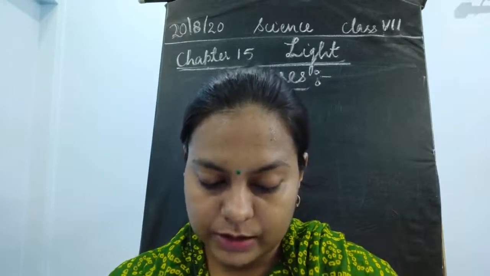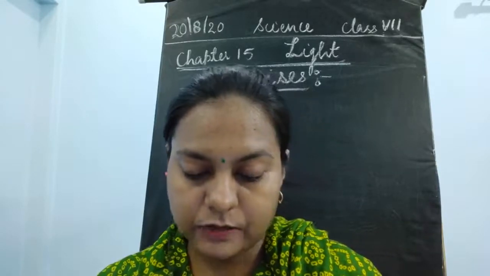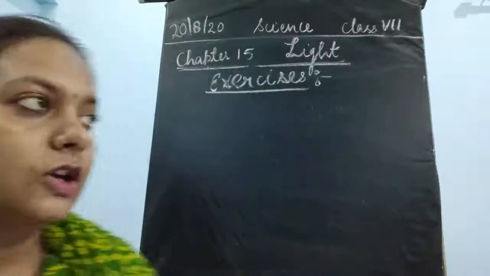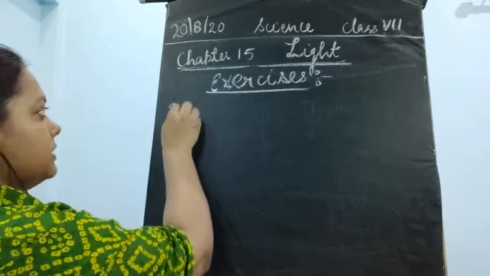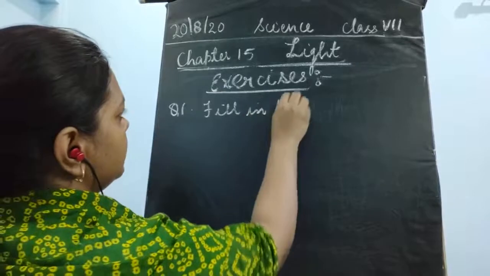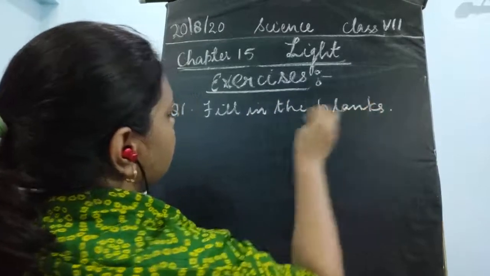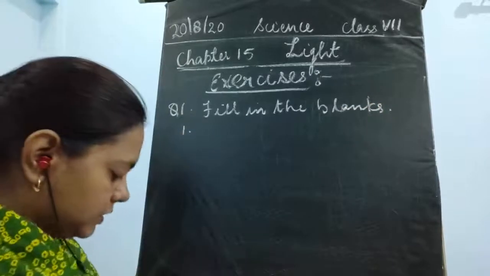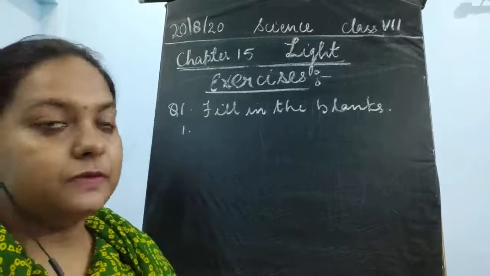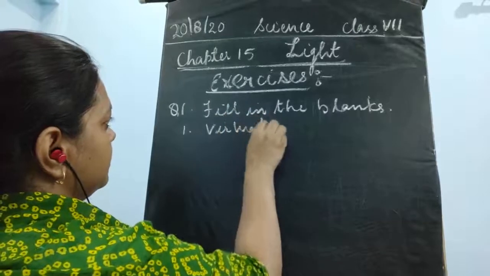So the first question is about fill in the blanks. An image that cannot be obtained on the screen is called dash. Okay, so what is this first question? Fill in the blanks. Now the image which cannot be obtained on the screen is known as what type of image? It is the virtual image.